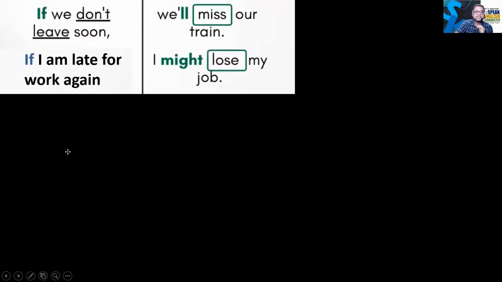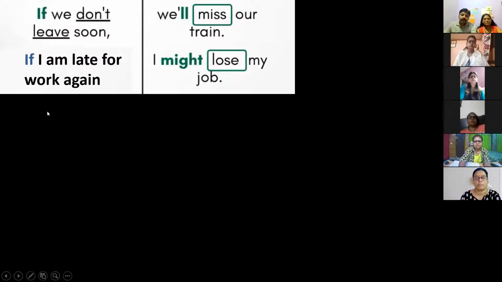Look at the sentence: if I don't leave soon, we will miss our train. If I'm late for work again, I might lose my job. I would like to ask one question. This question is the easiest question, but it may be tricky also.